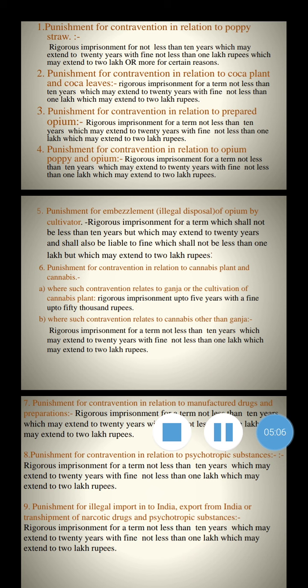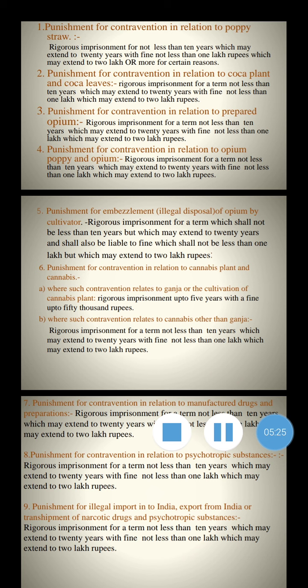Then punishment for contravention in relation to cannabis plant and cannabis. In that, first, where the contravention is in relation to ganja or cultivation of the cannabis plant, it will give rigorous imprisonment up to 5 years with a fine up to 50,000 rupees.